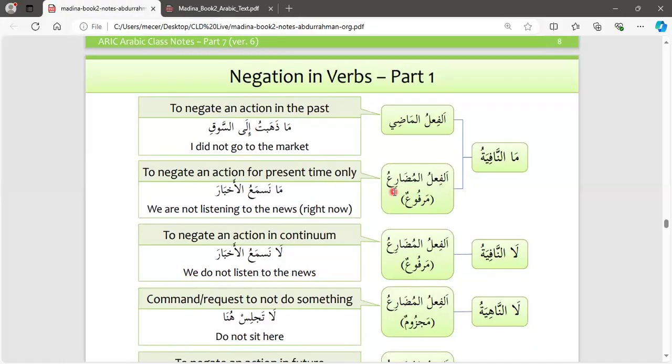Al-fi'l al-mudari, the present tense verb: ma nasma'u al-akhbar. So in this case, we learned that it negates the present time only, like we're not listening to the news. It refers to the time of what is happening now. If someone asks, we are not listening to the news now. So it refers to the present time, which in this case is marfu'un. As you can see, nasma'u will be with a dhamma, which is marfu'un.